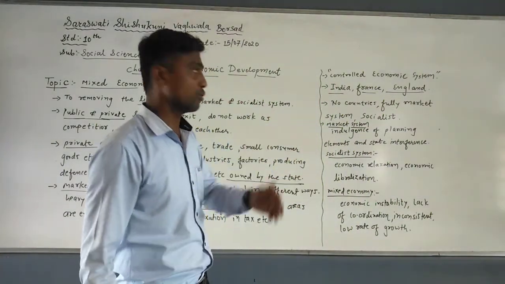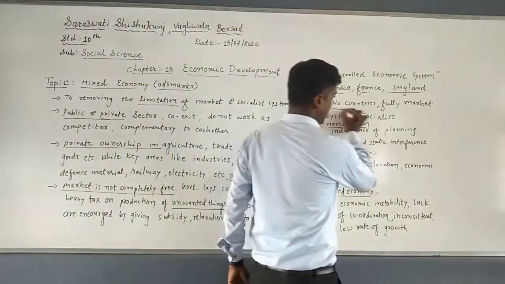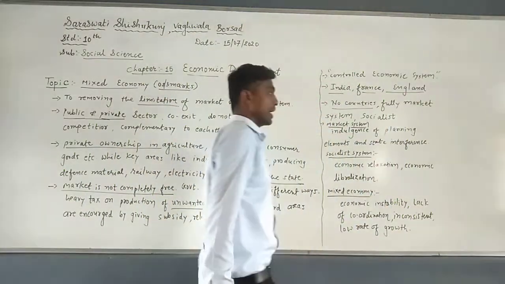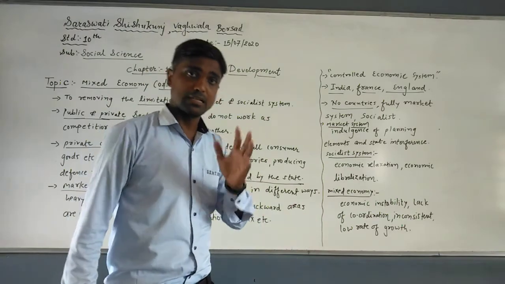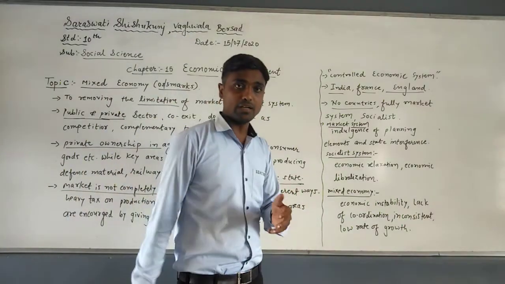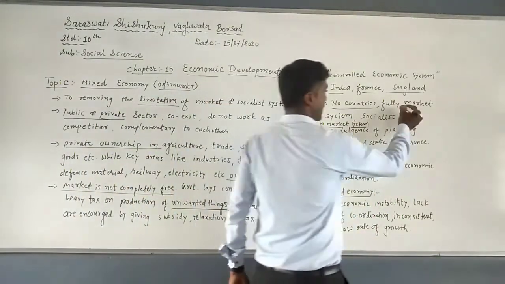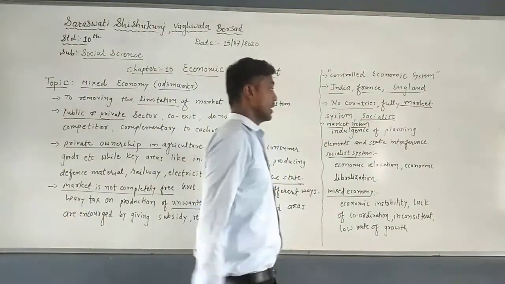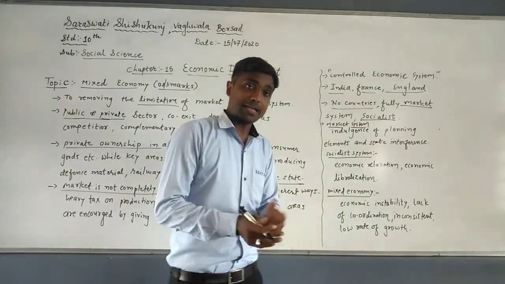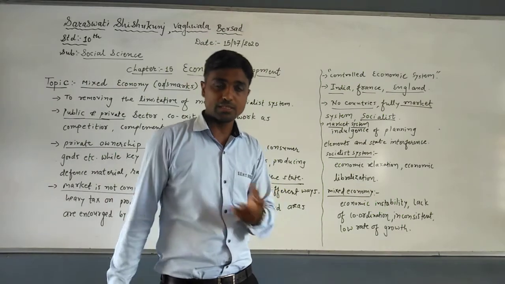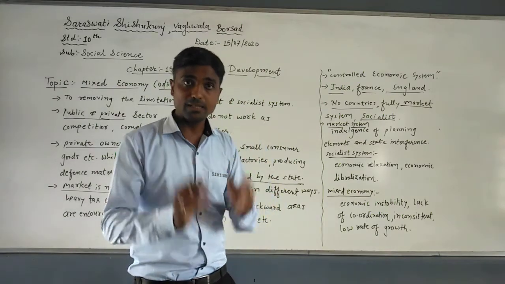Now, no country fully has the market system or the socialist system. It means no country in the world is following or applying purely the market system or socialist system. And you know why the market system and the socialist system fail. There are certain reasons behind that.